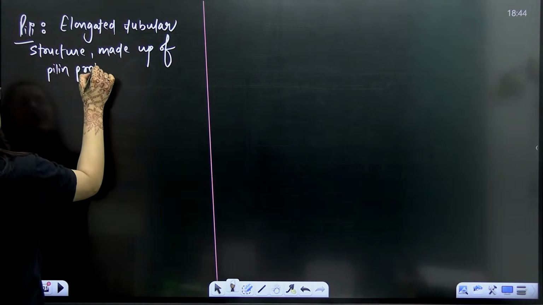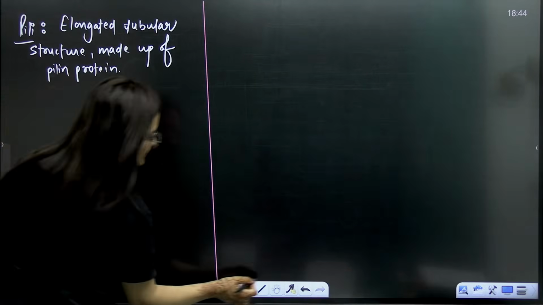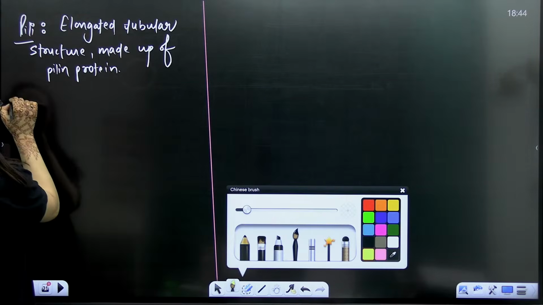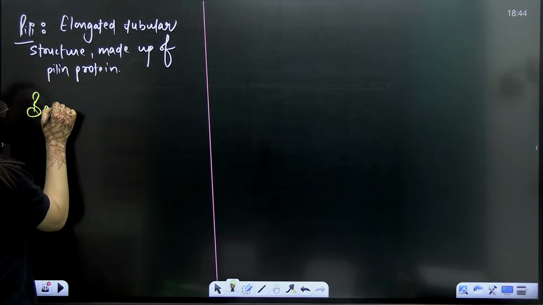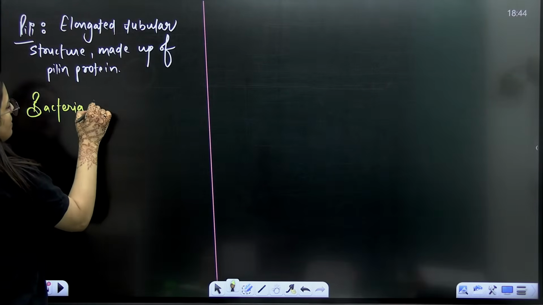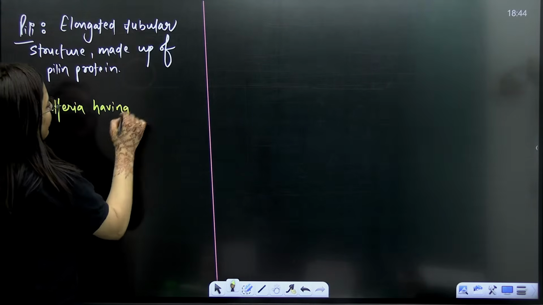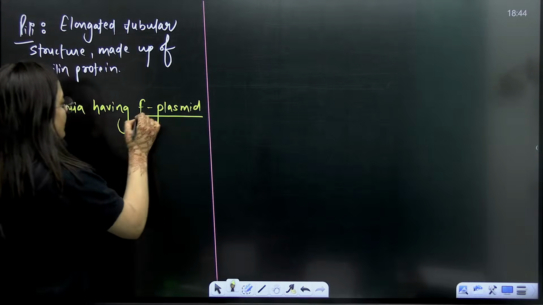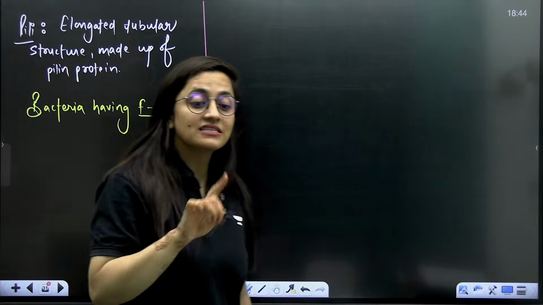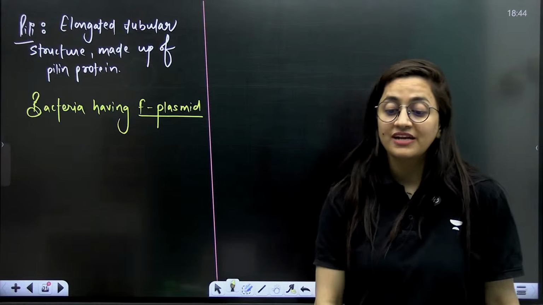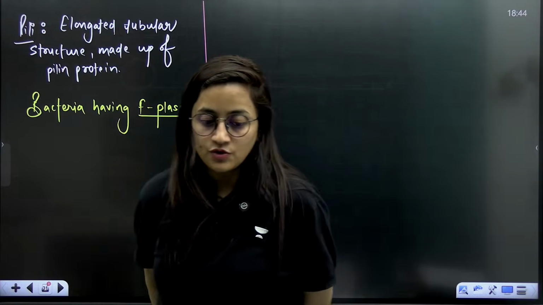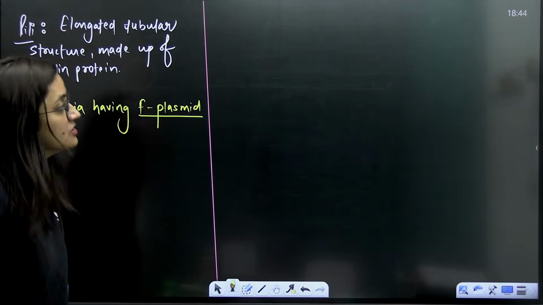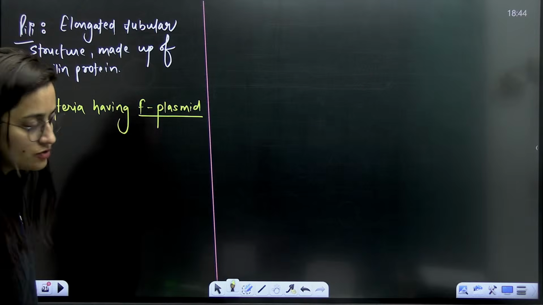Let's understand this part. What exactly is it going to do? It's not like that all the bacterial cells are going to make a structure like this. It is not the case that all the bacteria will form a structure like this.